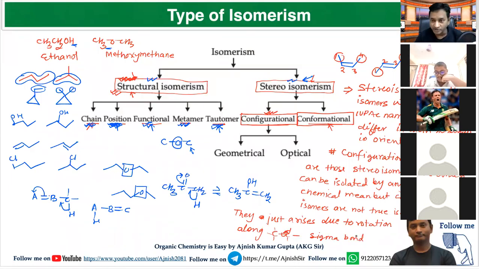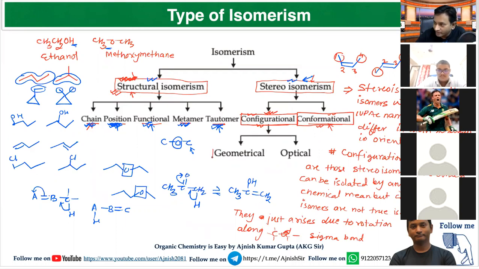So stereoisomers are further of two types. First is the configurational isomers and second is the conformational isomers. When you have to write the number of stereoisomers, always think of the configurational isomers. Never think of the conformational isomers, because conformational isomers are not true isomers. True stereoisomers are only configurational.